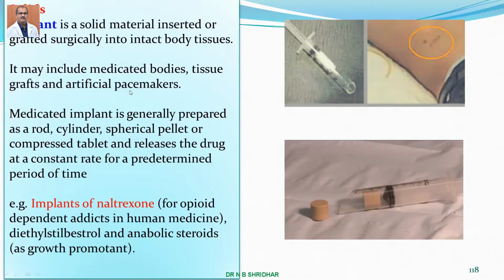Apart from this, diethylstilbestrol and anabolic steroids are growth promoters. Some anabolic steroids are also used in meat producing animals, especially pigs, and also food producing cattle meant for slaughter, to gain weight. Of course, there is a lot of controversy whether to use the hormones or not, but here the form of the drug used is an implant.